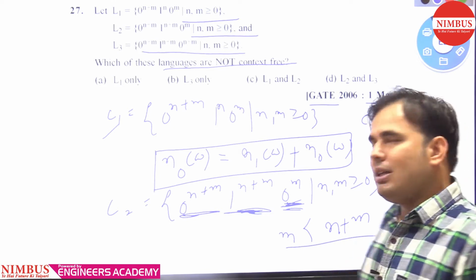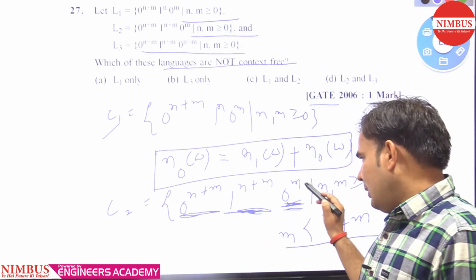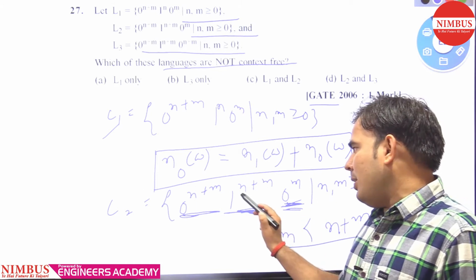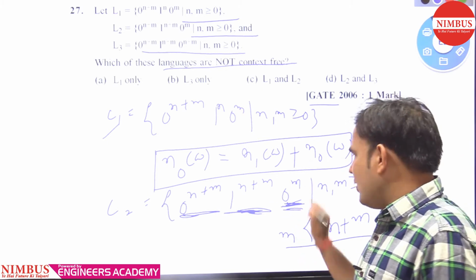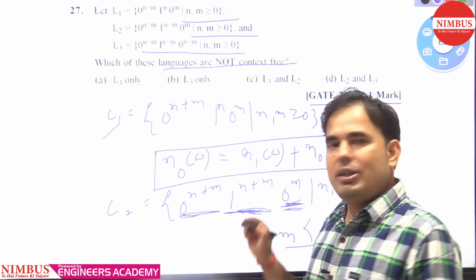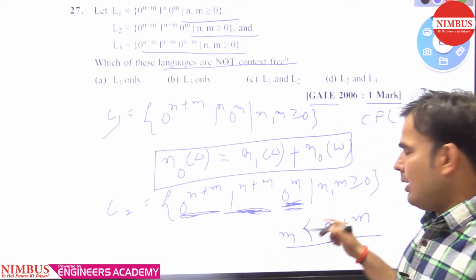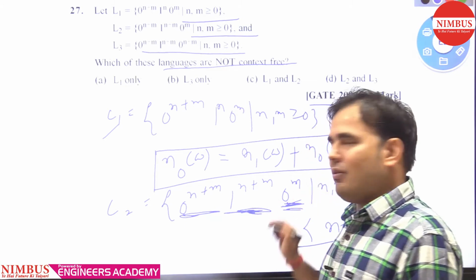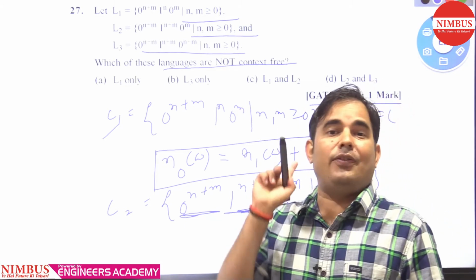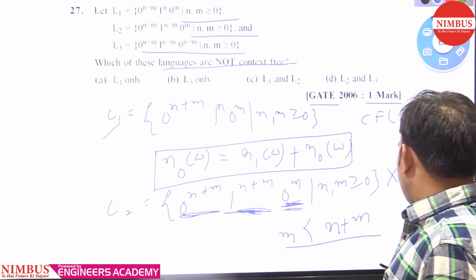The second comparison required here is 1 and 0. Because of this, we always need to remember that the length of the zeros coming just after the ones is always less than the length of the ones. So this is a second comparison. As I told you, if more than one comparison is present in any language, then that language is not CFL, because CFL allows only one comparison. So this is not CFL.